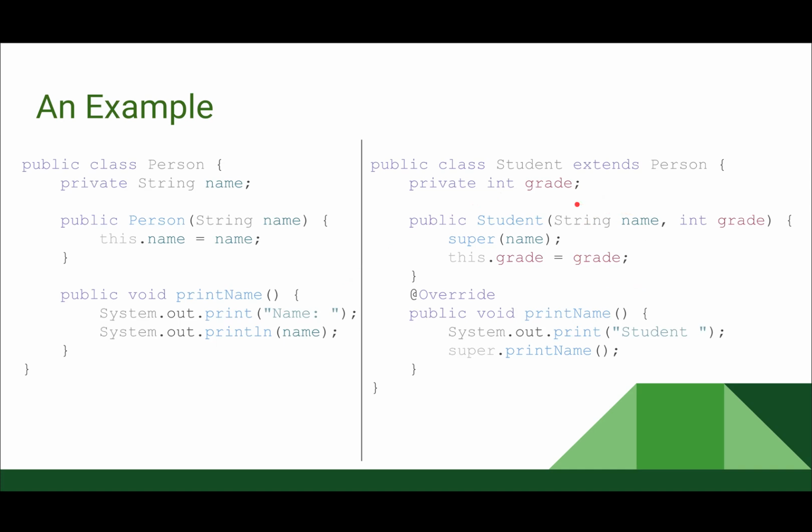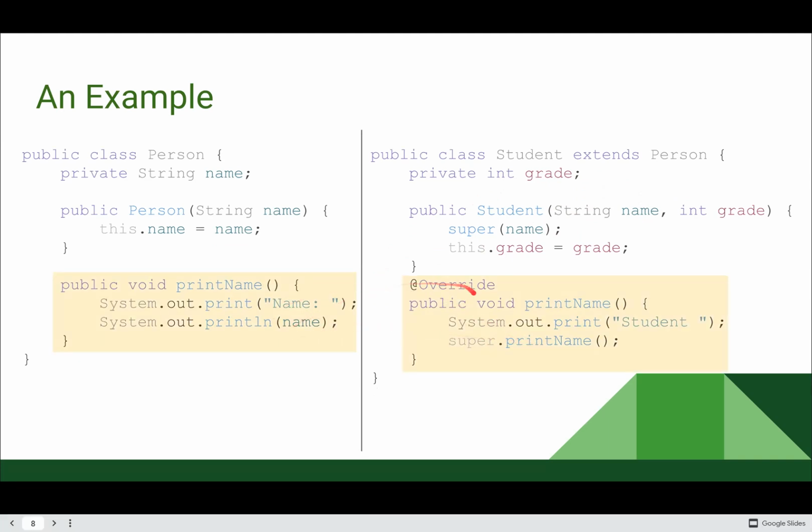In the Student class, our constructor gets the name and the grade. We pass the name to the superclass, and we fill in our grade. And then we're going to override the printName method. So both Person and Student have the printName method available. Student's printName prints the word student, and then it calls the superclass's printName method. So, like I said, both of our classes here have this printName method.